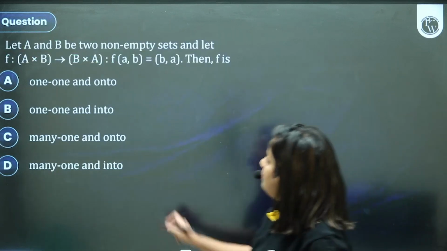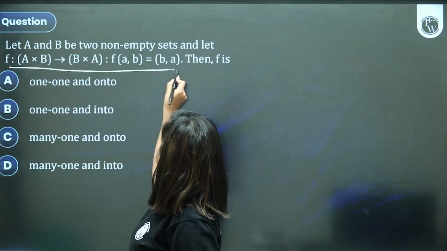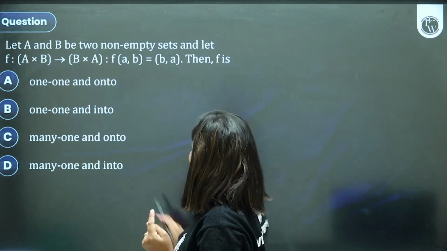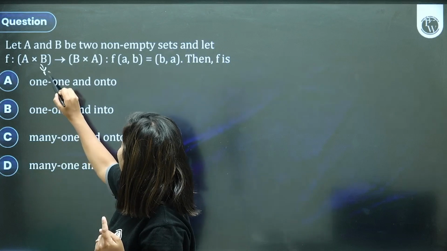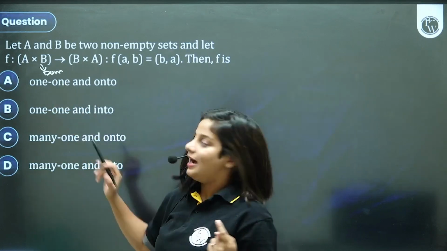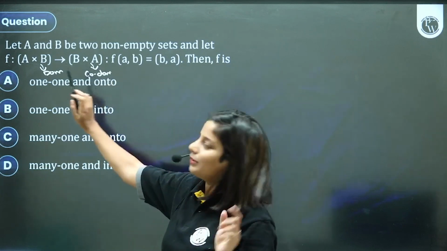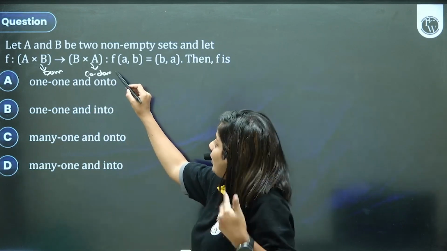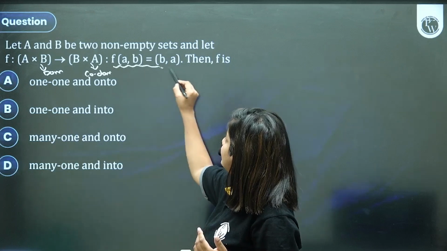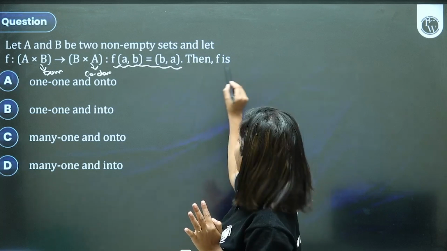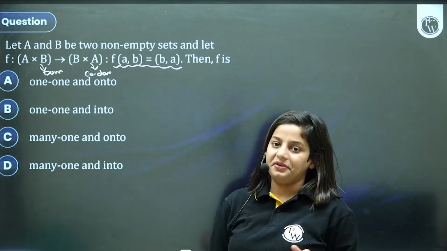Next one, again an important one, a function where the domain is Cartesian product A into B and codomain is Cartesian product B into B. What is the function? The function is f of (A, B) is equal to (B, A). Then is it 1 to 1, onto, etc.?